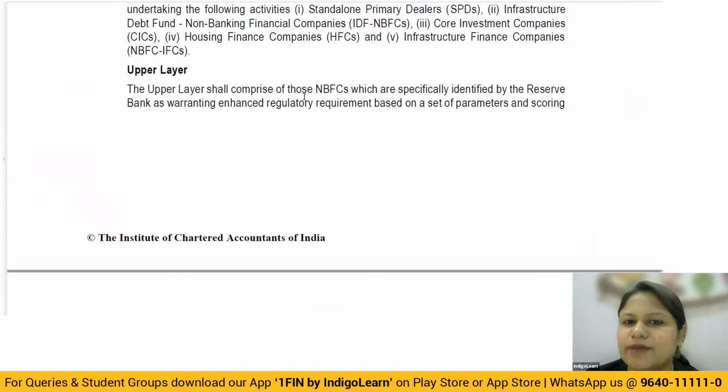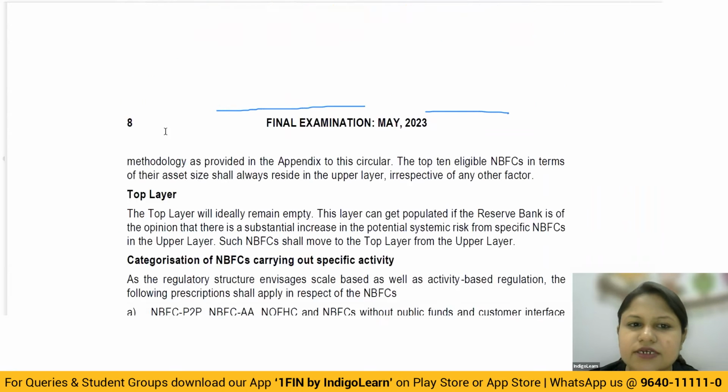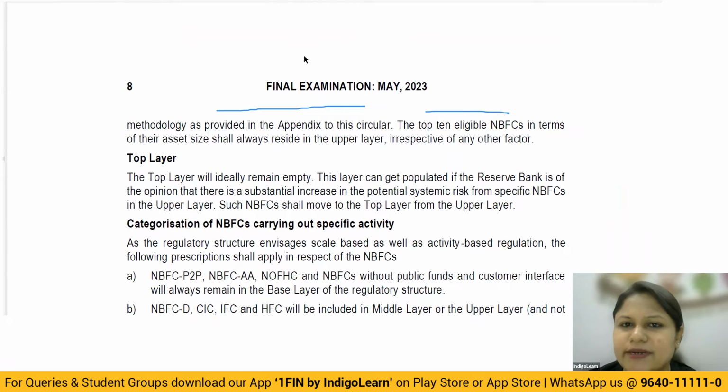Then now look at the upper layer discussion. The upper layers will comprise of those NBFCs which are specifically identified by RBI as warranting enhanced regulatory requirement based on the set of parameters and scoring methodology as provided in the appendix to the circular. The top 10 eligible NBFC in terms of their asset size shall always reside in the upper layer.